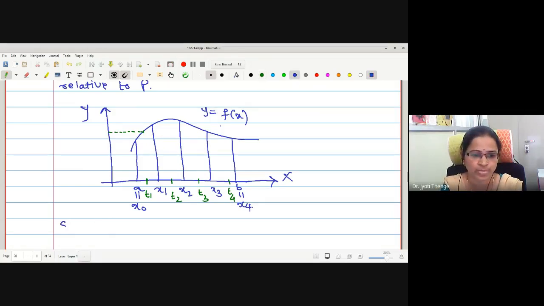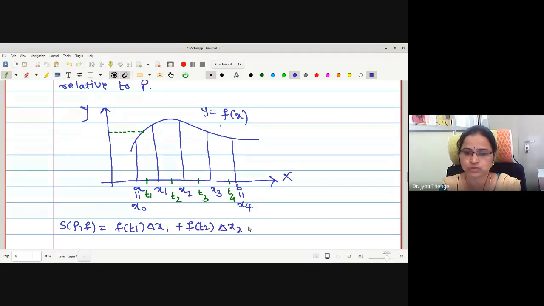For this particular example, the sum will be f of t1 into delta x1, plus f of t2 into delta x2, plus f of t3 into delta x3, added with f of t4 into delta x4. Now this is the t4 I have selected.